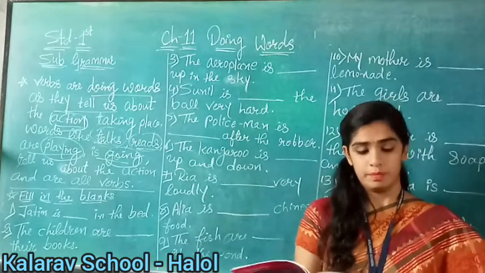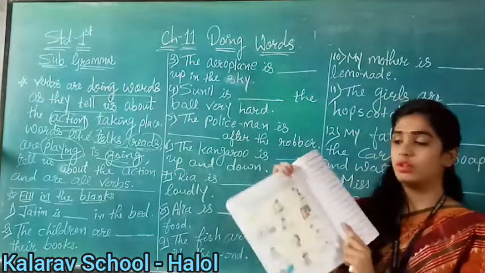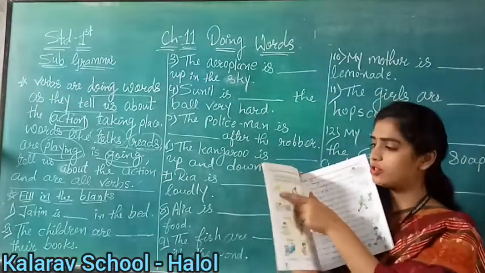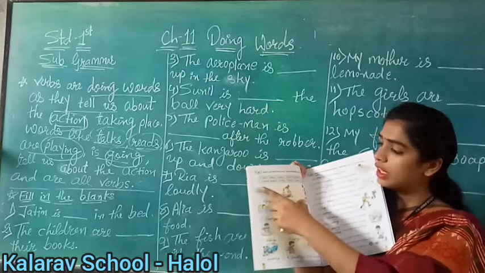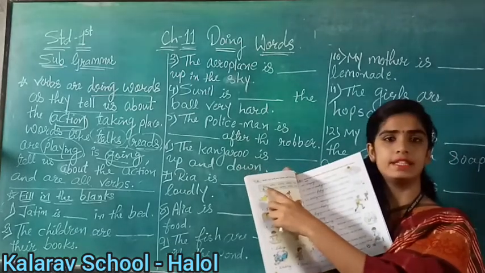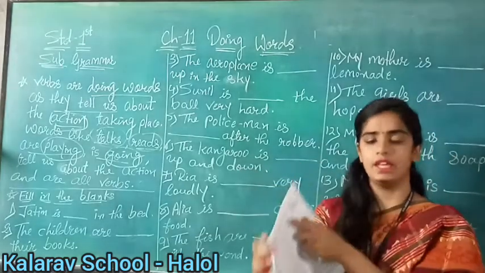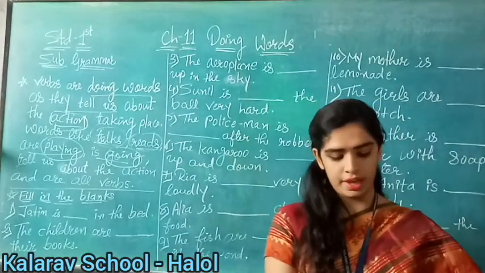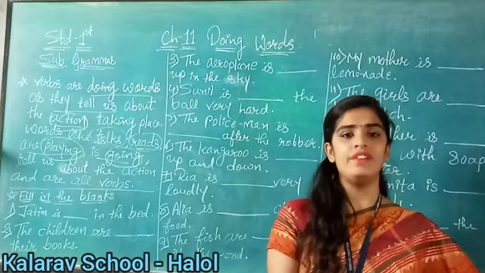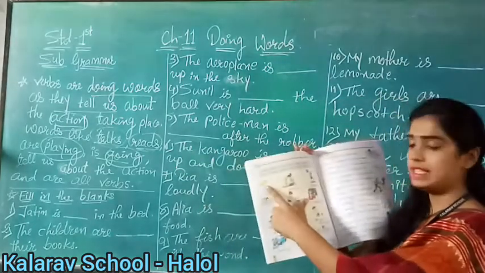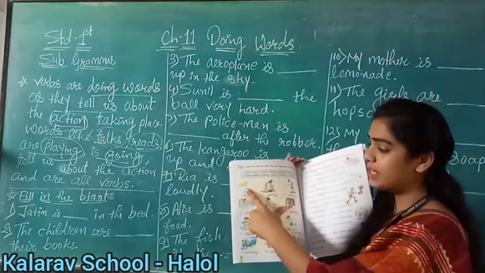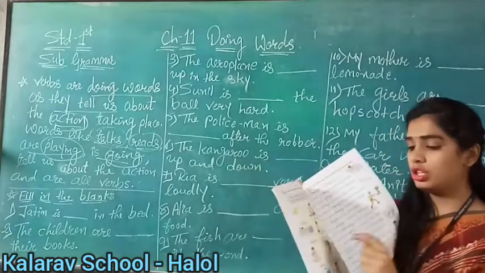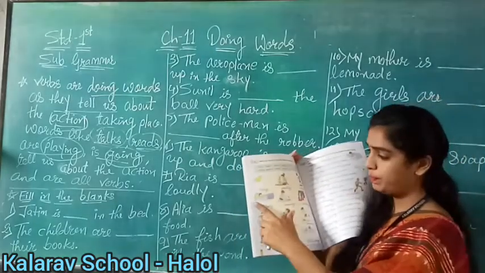So see here, first picture, see what a bird is doing. A bird is flying. So what will we choose here? See, in the first line it is written in the first bracket, flying. So write in your book, F-L-Y-I-N-G, flying. Why flying? Because here we are seeing the action. The bird is flying, right children? You can see? Yes.